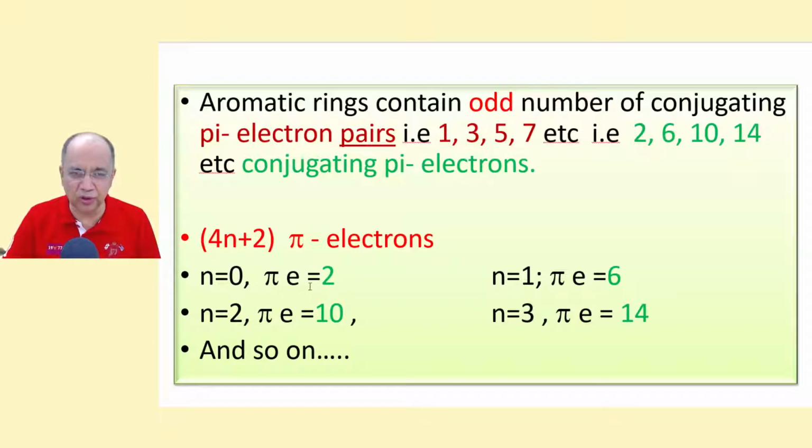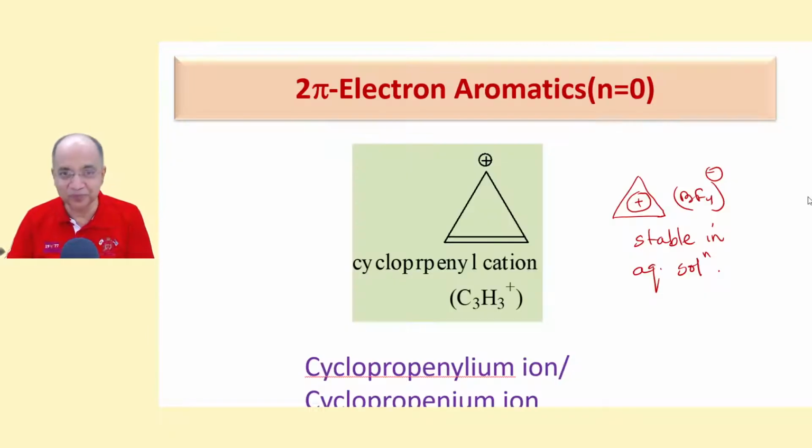So n is equal to 0, 2; n is equal to 1, 6; n is equal to 2, 10; n is equal to 3, 14, and so on. That means 1 pair, 3 pairs, 5 pairs, 7 pairs, and the next one is 9, 18 pi electrons. Understood? That's easy. It goes for an odd number of electron pairs entering into conjugation.